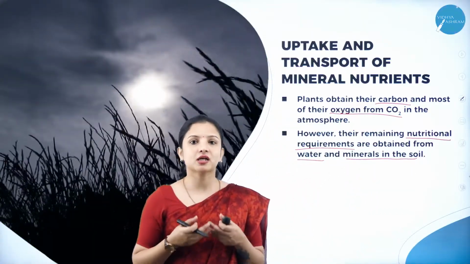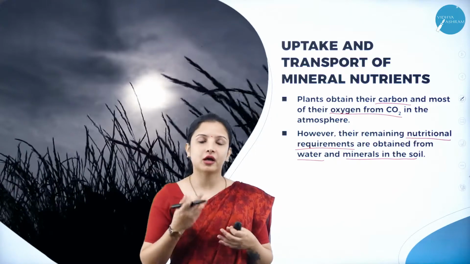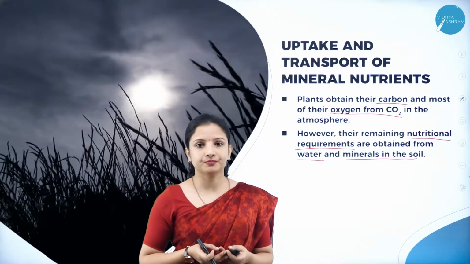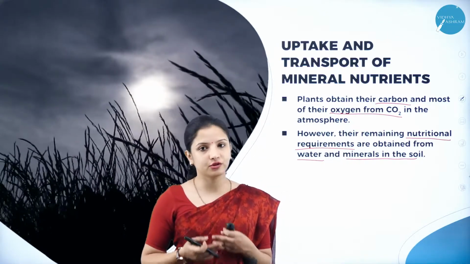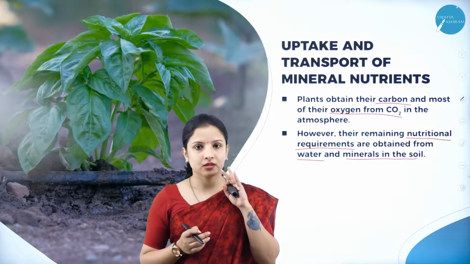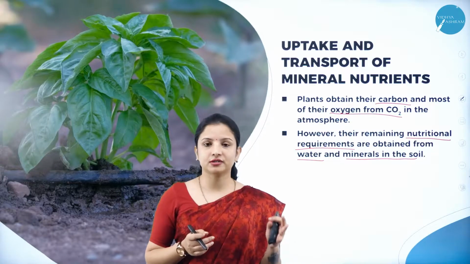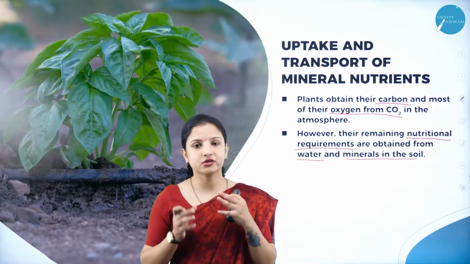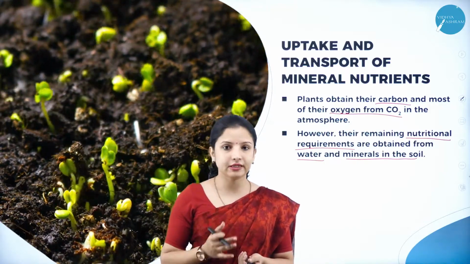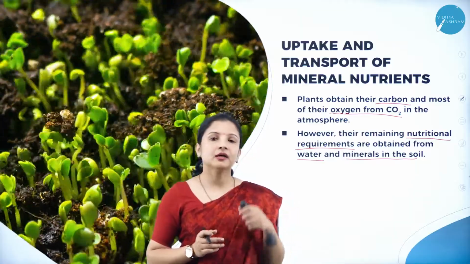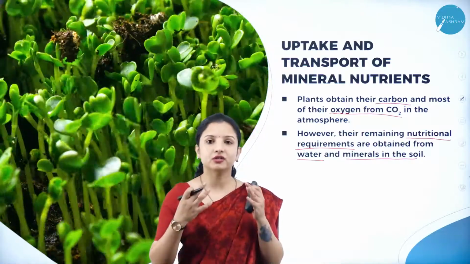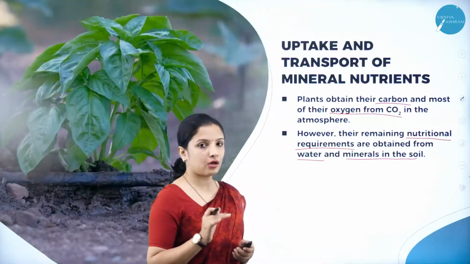When plants take up water, along with that certain mineral ions also enter into the plant. That is, will they enter through the leaves? No. They need to enter the plants through the roots. So we need to remember that the carbon source comes to the plants from carbon dioxide, and oxygen is obtained from oxygen uptake, that is the entry of oxygen from the atmosphere into the leaves of the plant through the stomata. But the other things such as the mineral contents and the water enter into the plant through the root. So we know about that now.